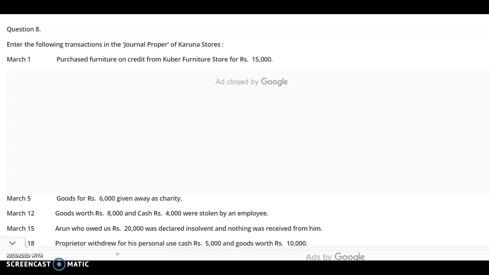The principles were very simple. First principle was that these books will record only the credit transactions, which means those transactions which are of non-cash. Second principle was that these books will record only those items in which the business is a regular dealer. That means if you are preparing the sales book of a stationer, this sales book will contain only those transactions relating to the sales of stationery items. If there is sale of any other item, that will not be recorded in the sales book of that stationer.